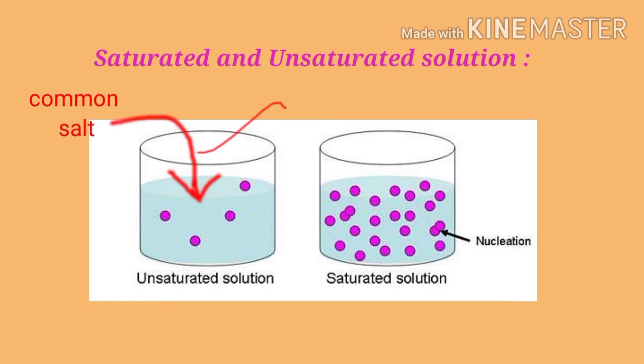Such a solution in which no more of the solute can be dissolved is called a saturated solution. The maximum amount of solute needed to make a saturated solution in a given liquid is called solubility. Okay students, are you able to understand the difference between an unsaturated solution and a saturated solution?